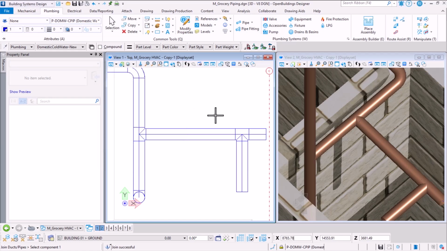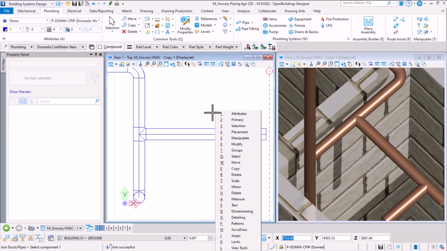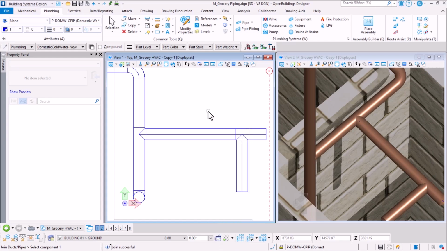Pretty easy, right? We don't have to really worry about moving our mouse all the way to the top and selecting a command from the ribbon. All the common tools will be available to you wherever your mouse location is. In case I want to switch back to my element selection, I'm going to press Q, sorry about that, I pressed the wrong key. Press the Q, then I have the element selection command here. Okay, so that's how we can customize your preferences to access the ribbon commands through position mapping.